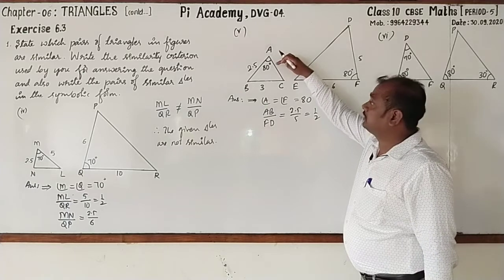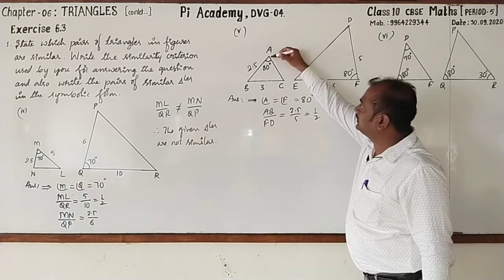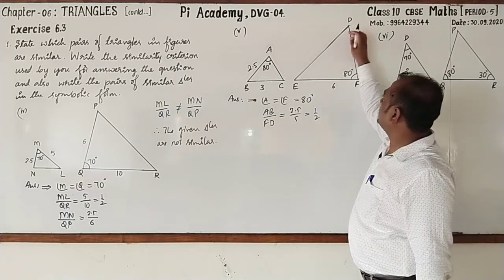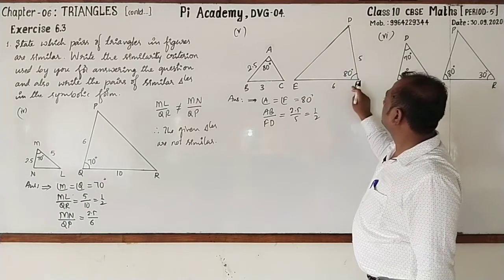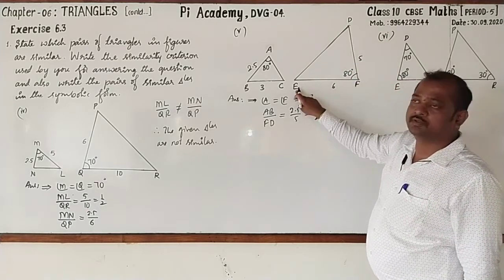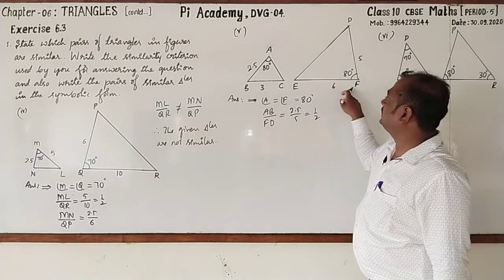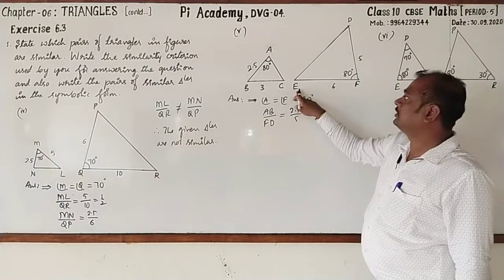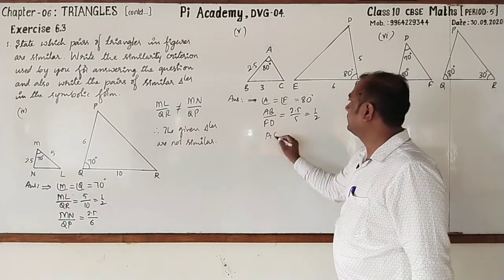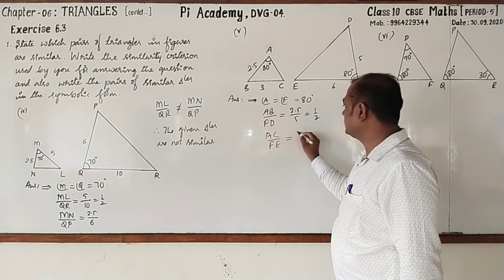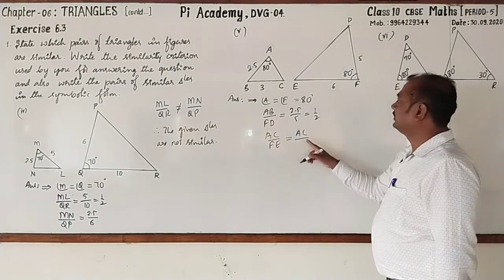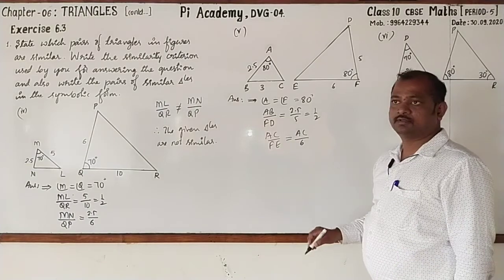And the other side including these angles is AC and FE, right? AC by FE is 3 by 6.